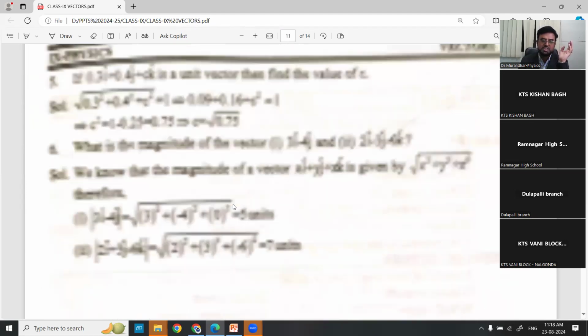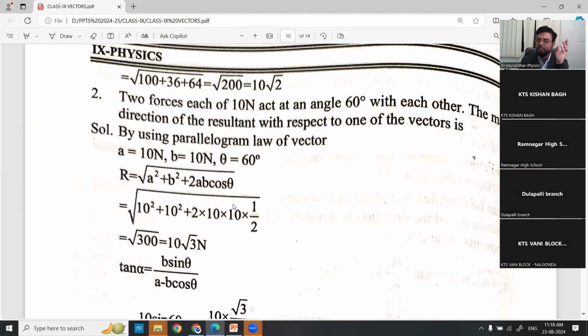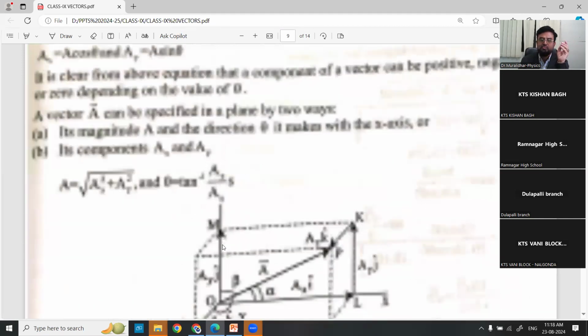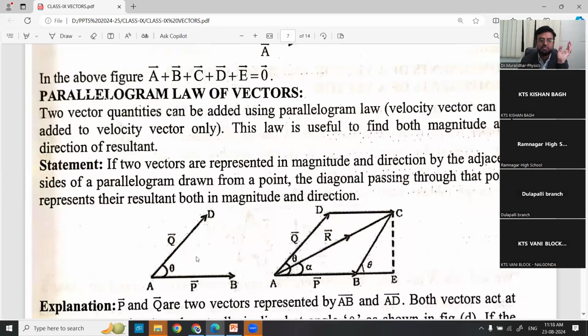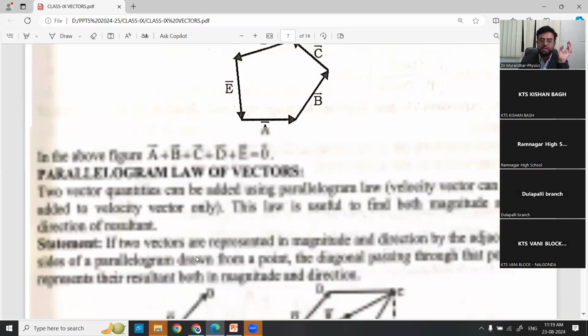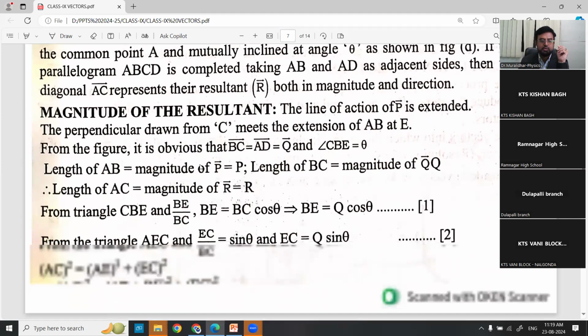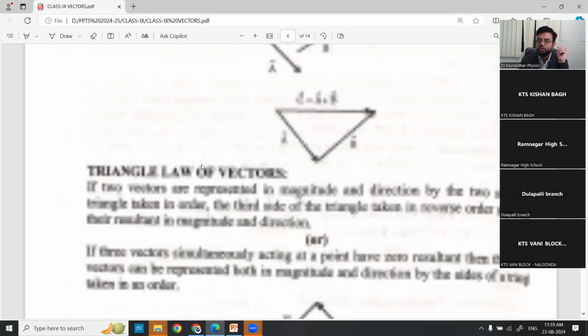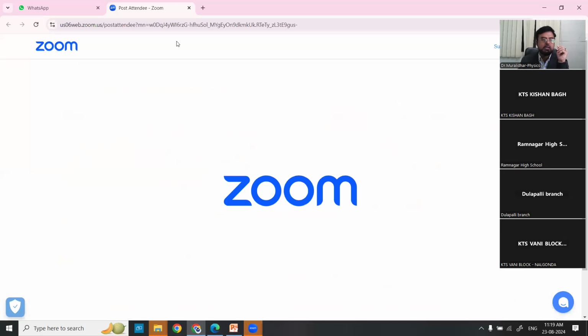Tomorrow we'll complete addition, subtraction, triangle law, and parallelogram law of vectors in a simple way, because we need to understand the concept. The parallelogram law is very important, from which you get two equations: how to get the resultant of the vectors and the angle between them. I'll show the explanation in the next class. But before that, I told you I'll show one video, and finally we'll recall.